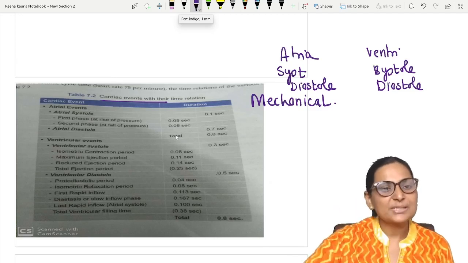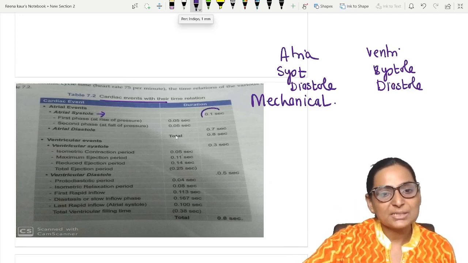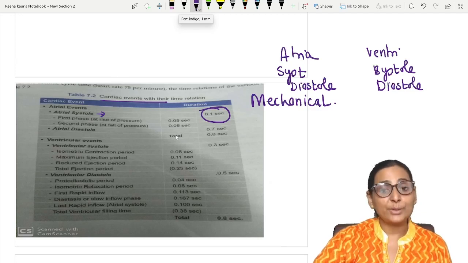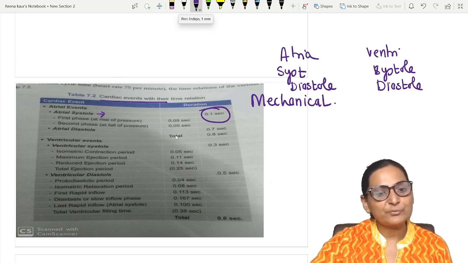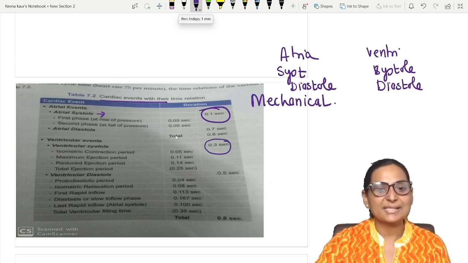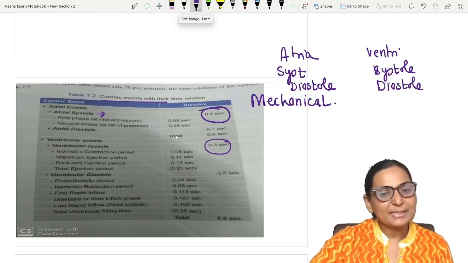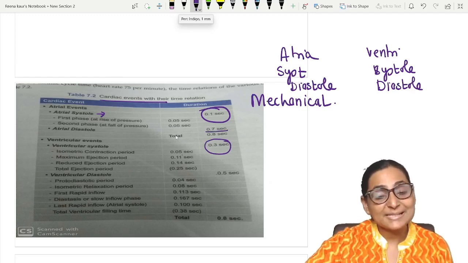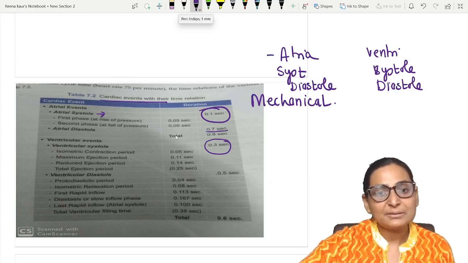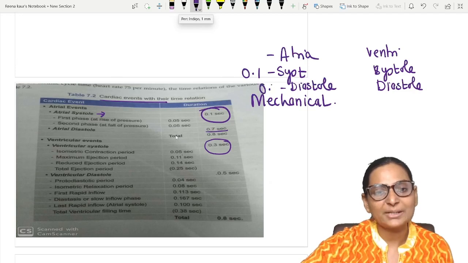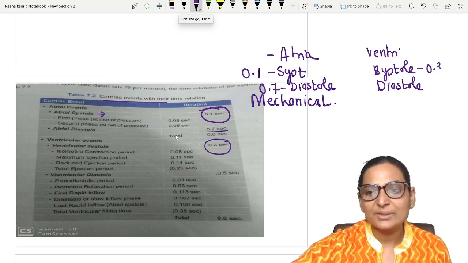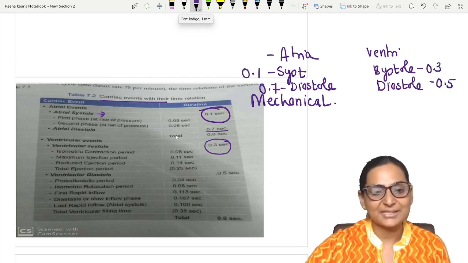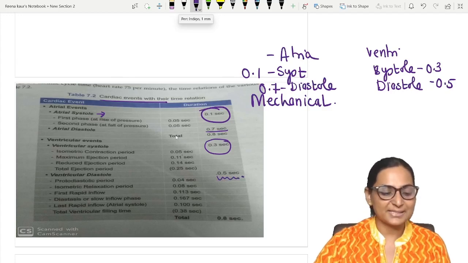The duration of the atrial systole is 0.1 second and the duration of the ventricular systole is 0.3 seconds. Whereas atrial diastole is 0.7 seconds. So in the atria the systole is only 0.1 second and the diastole is 0.7 seconds. And in the ventricles this is 0.3 second and this is 0.5 second. Here you can see that the diastole is 0.5 second.